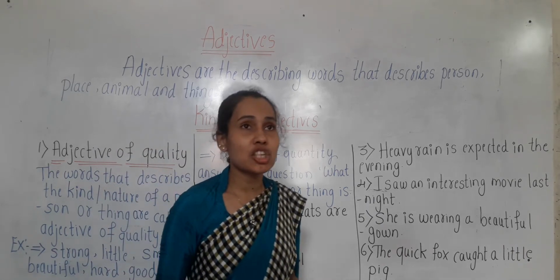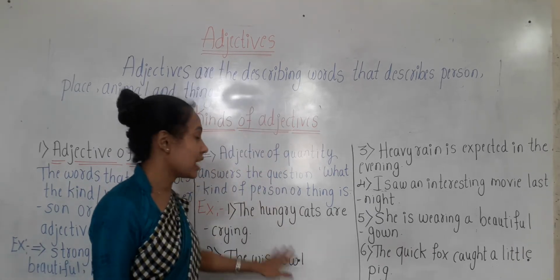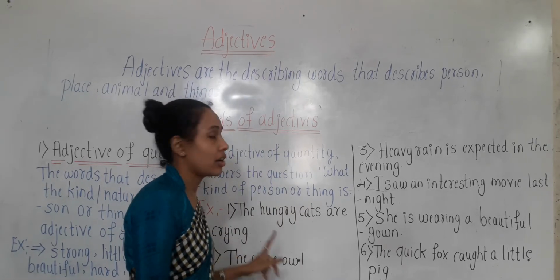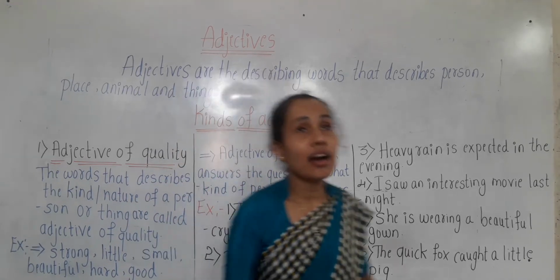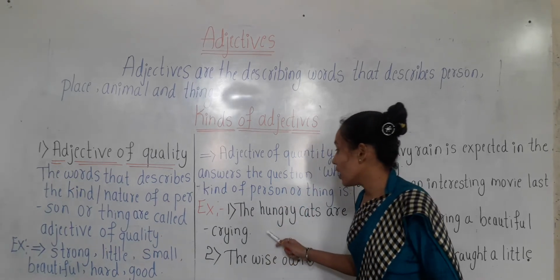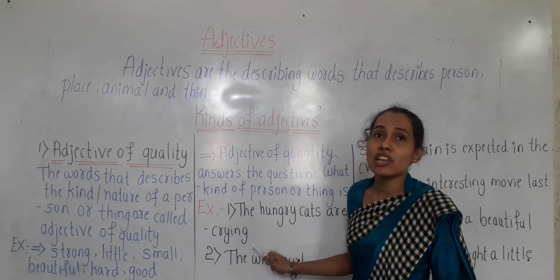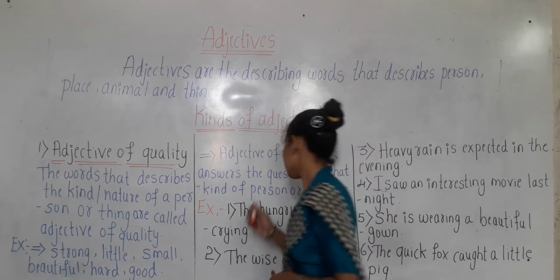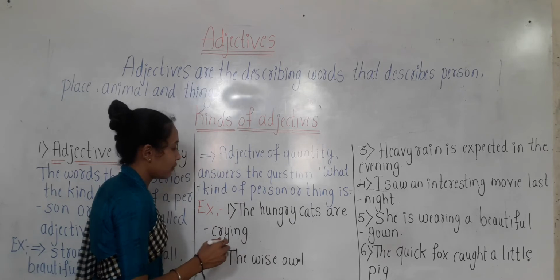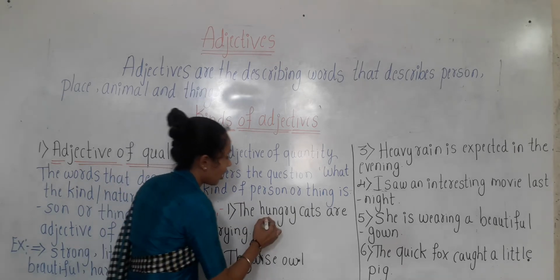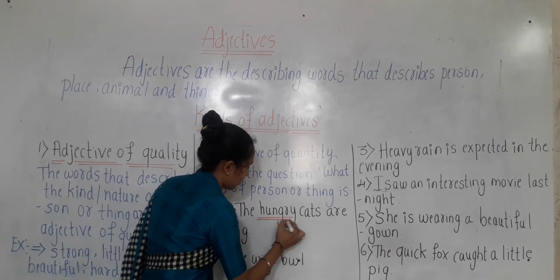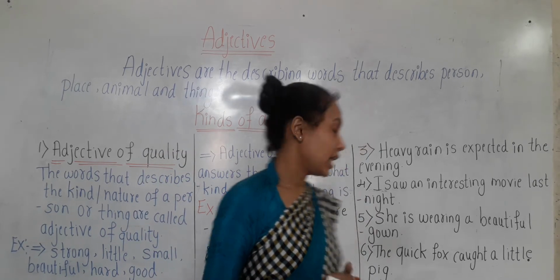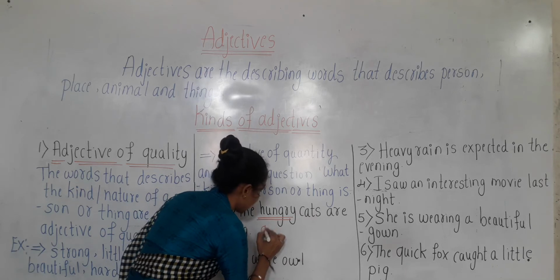Look at the first sentence over here. What does it say? The hungry cats are crying. So which word is the adjective here, children? Hungry. So here hungry is the adjective